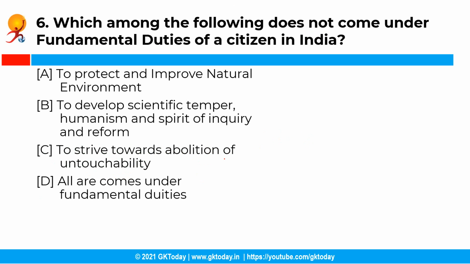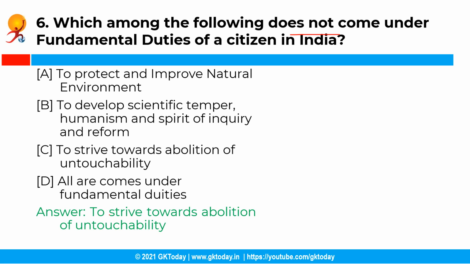The next question is, which among the following does not come under fundamental duties of a citizen in India? You have the following options and the correct answer is option C, that is to strive towards abolition of untouchability. See, untouchability was made unconstitutional and abolished through Article 17 under the fundamental rights.